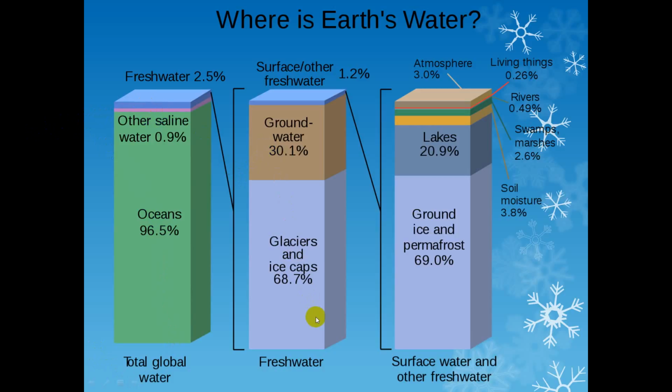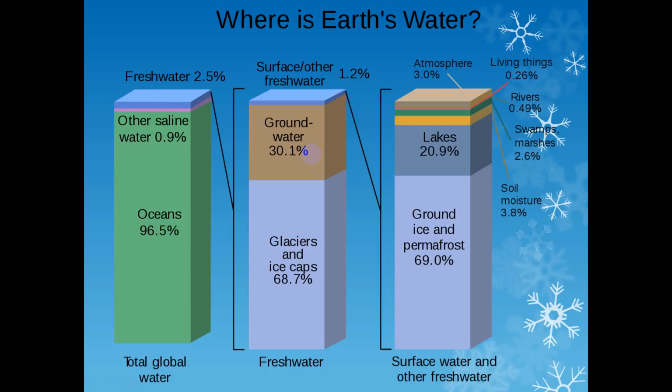In this 2.5% fresh water, glacier and ice cap make up 68.7%, and groundwater is 30.1%. So you can easily understand how much water for drinking we have.